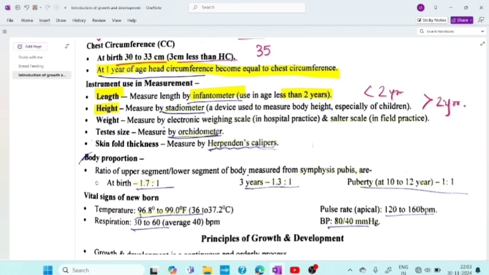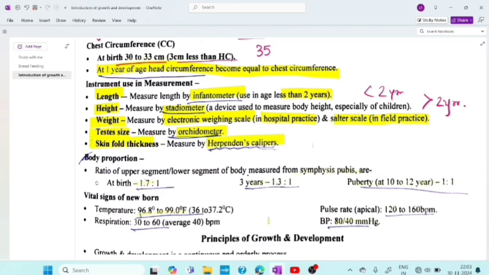Fine. Now coming to the weight. Height it will be stadiometer for above 2 years. Weight is measured by electronic weighing scale in hospital practice, and Salter scale in field practice. Testis size is measured by orchidometer. In case of a premature baby or a term baby, if some abnormality is seen, how will you test or measure it? For that it is orchidometer. Now skin fold thickness is measured by Harpenden calipers. Many times they ask in questions.